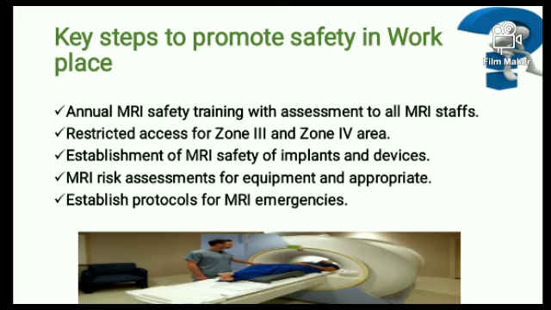So first thing is annual safety meetings with assessment of the staff is very important. You have to do routine annual meetings with the staff and continuously have their assessment audits, internal audits done on them. Next thing is restrict zone 3 and zone 4. Please seal this area and see that no unauthorized entries are there in that area.